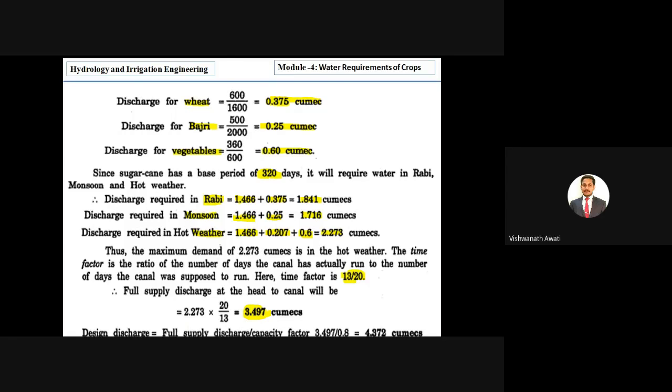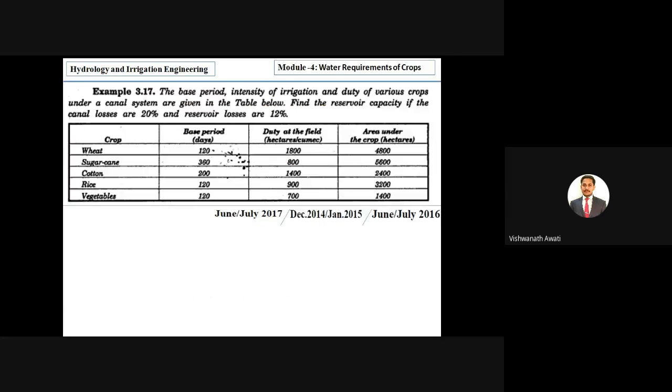Then we have to calculate the design discharge. To calculate design discharge, we require the full supply discharge and the capacity factor, and it is already given in the problem, 0.8. So we divide the full supply discharge by 0.8, then we will get a design discharge of 4.372 cumecs. Okay, so then we will go for the next problem.